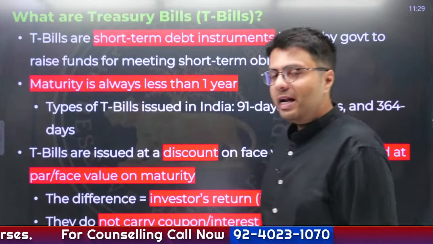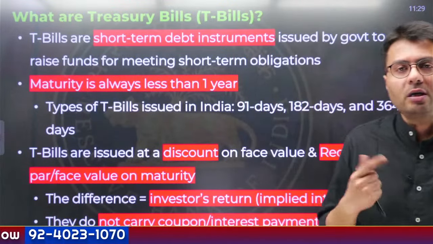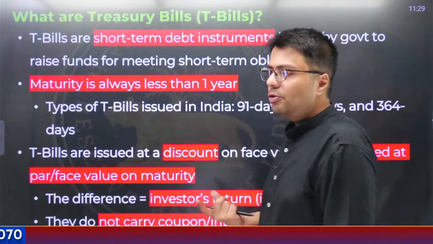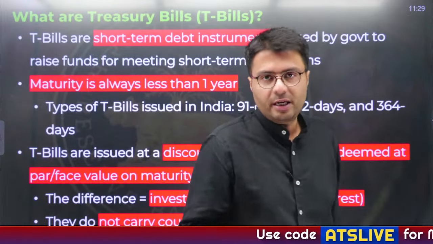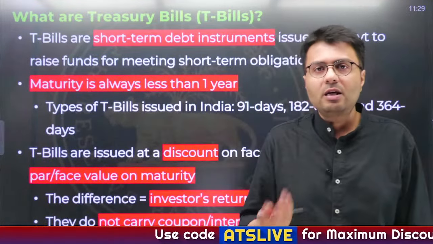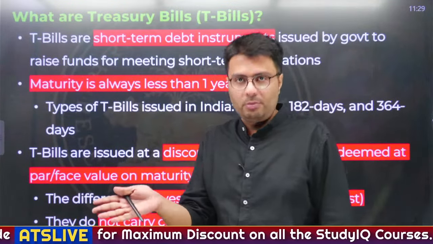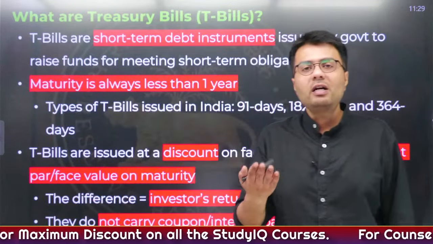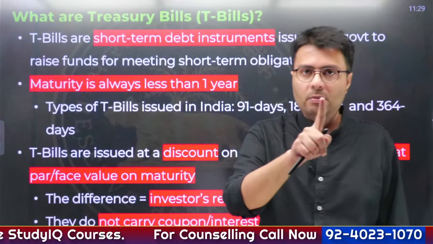Now, first of all, let me tell you what treasury bills are. Treasury bills are short-term debt instruments. Debt instruments are bonds. So, whenever the government issues a bond, those are called government securities. Now, government, like you and other people, also has short-term obligations and long-term obligations. Whenever government borrows money for less than 1 year, that is called a short-term debt obligation.